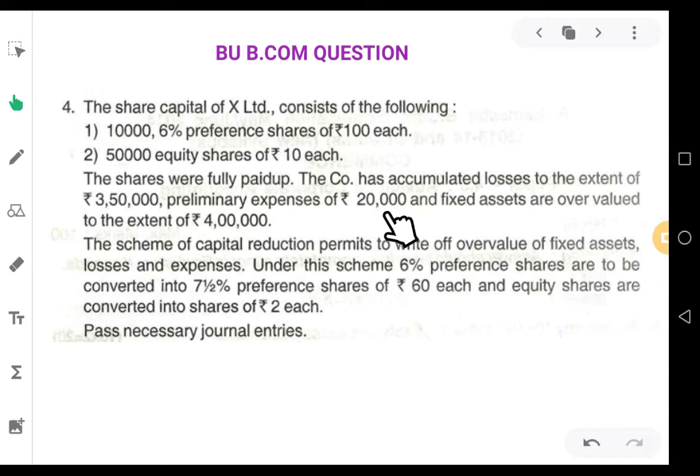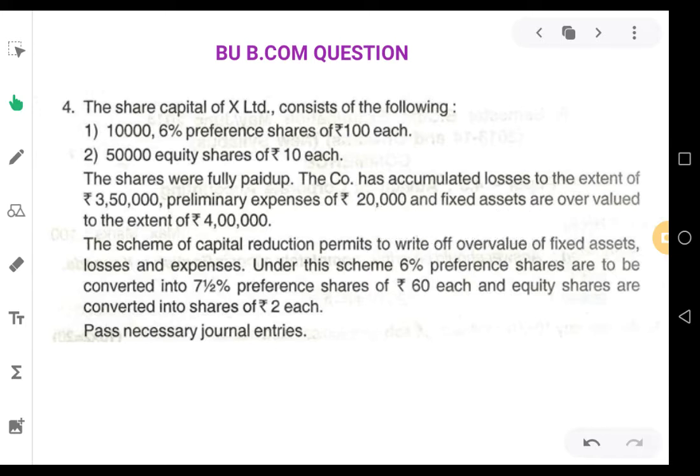But when the company is incurring losses and we are going for reconstruction, preliminary expenses are treated as a complete loss and should be wiped out from the balance sheet. Not only preliminary expenses, discount on issue of shares and discount on issue of debentures, which are shown on the asset side of the balance sheet, are all treated as fictitious losses and will be written off at the time of internal reconstruction.